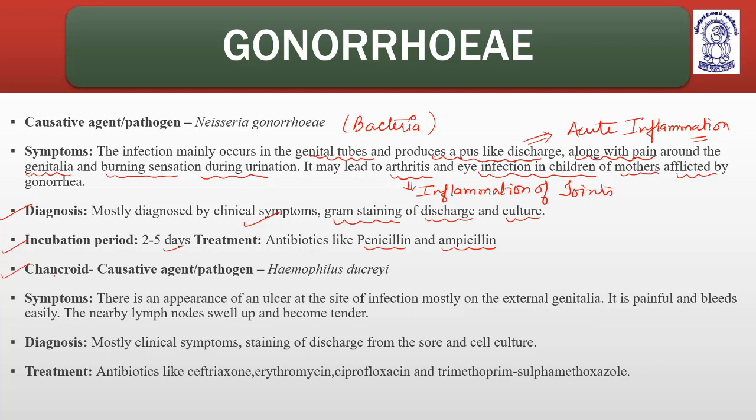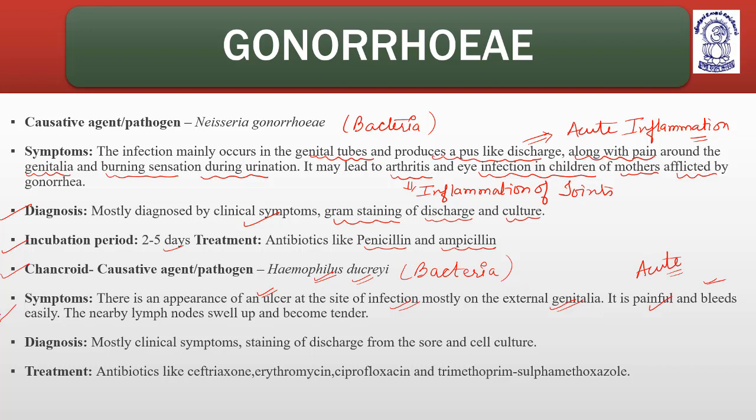Chancroid. The causative agent of chancroid is Haemophilus ducreyi. It is also a bacterial disease. Symptoms: appearance of an ulcer at the site of infection, mostly on the external genitalia. So these mainly involve the external genitalia, except syphilis, which has many stages and involves multiple organs. It is painful, it is also acute,